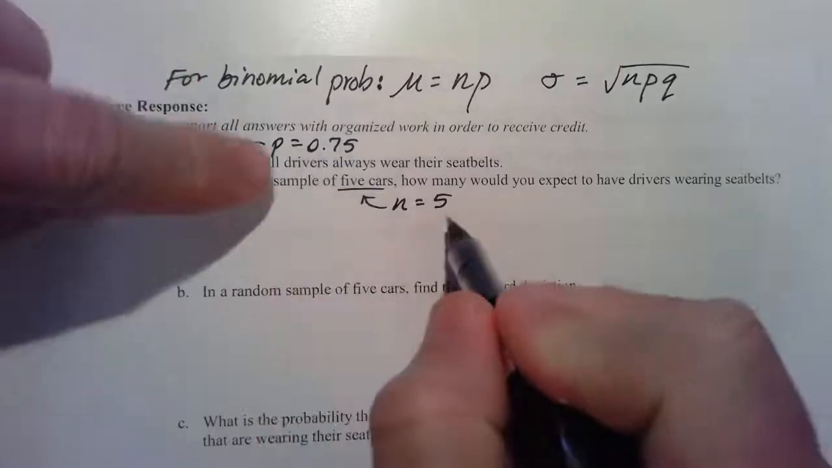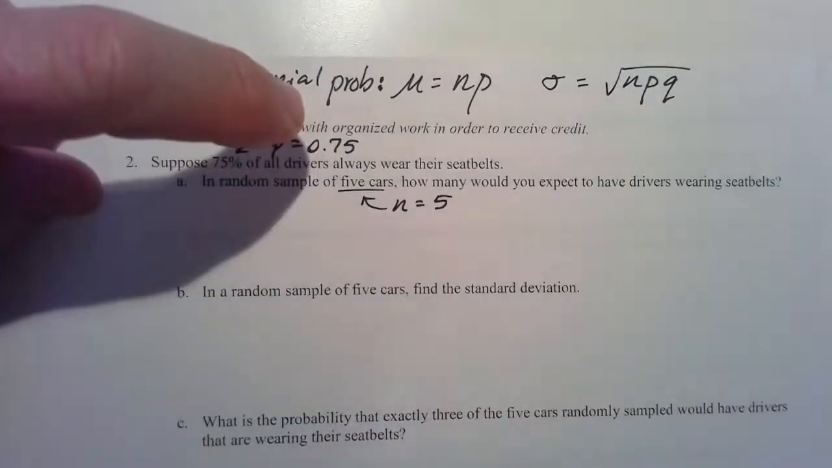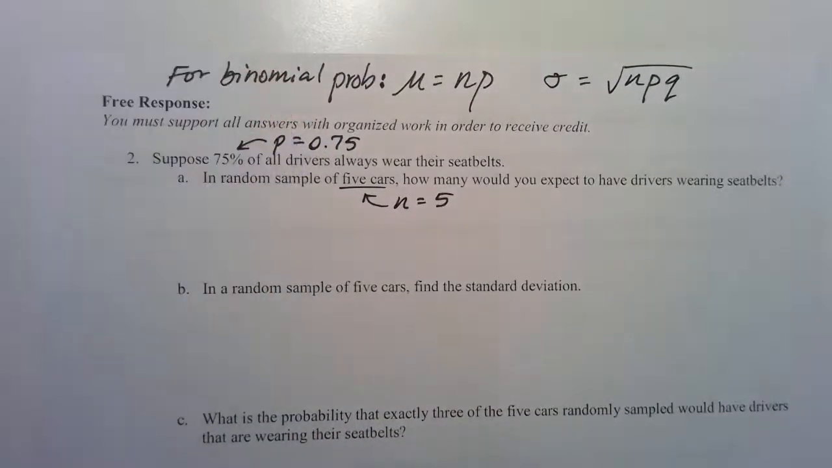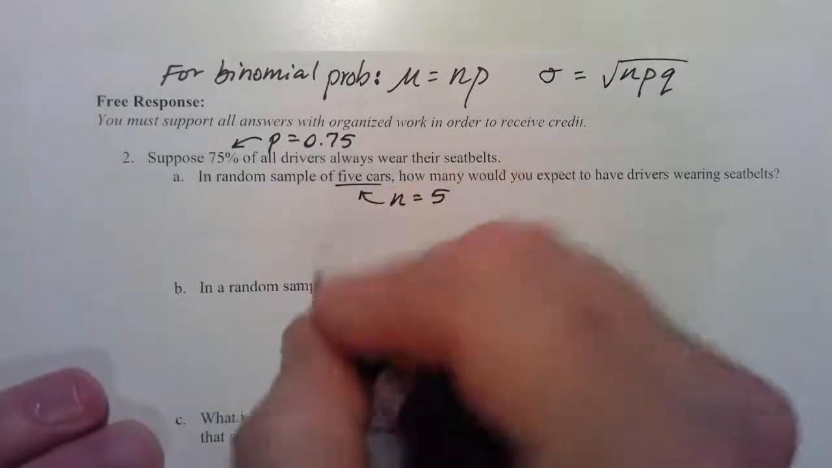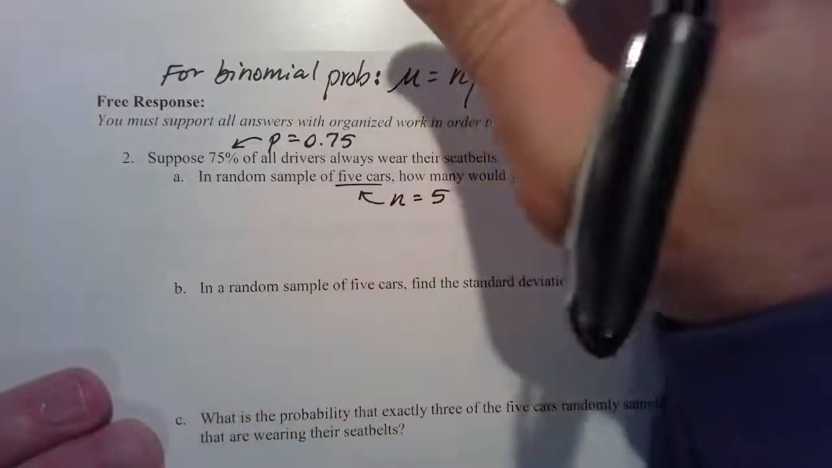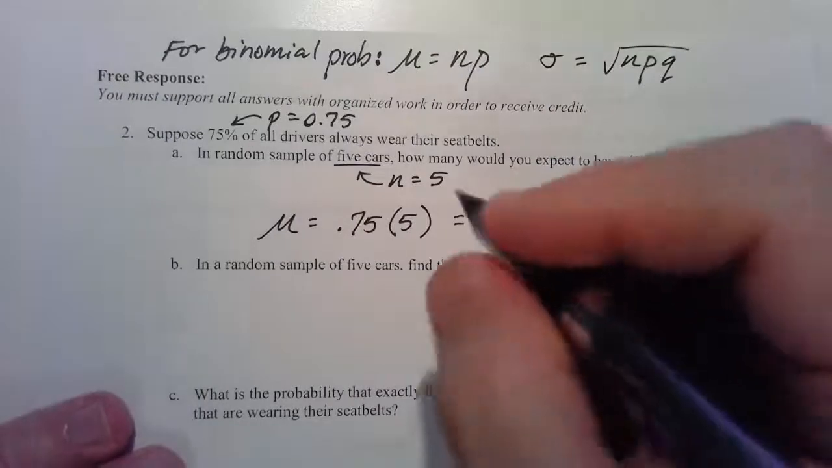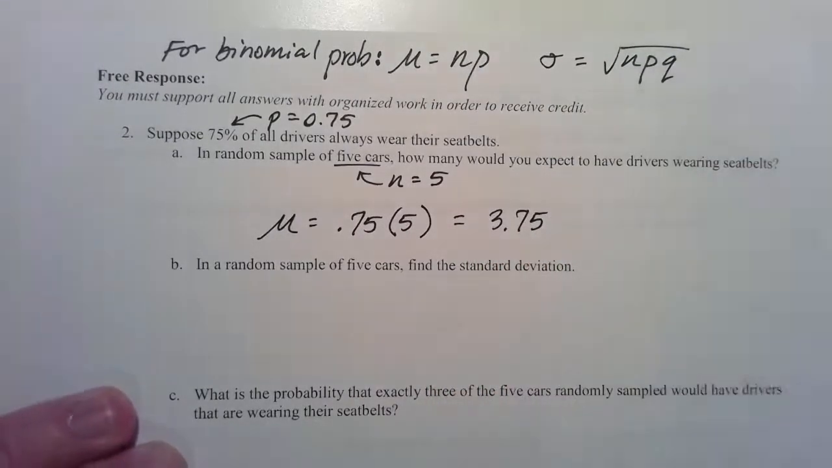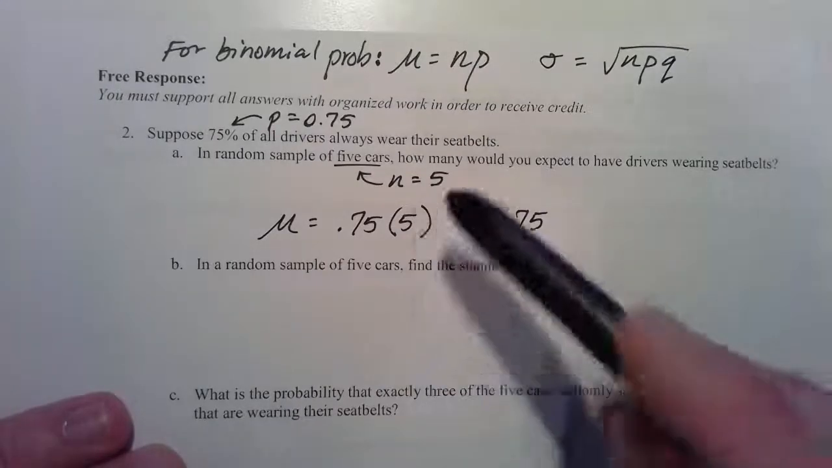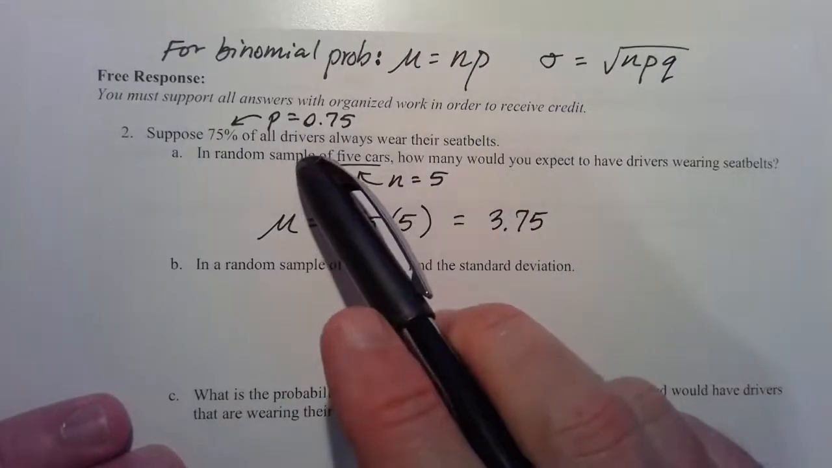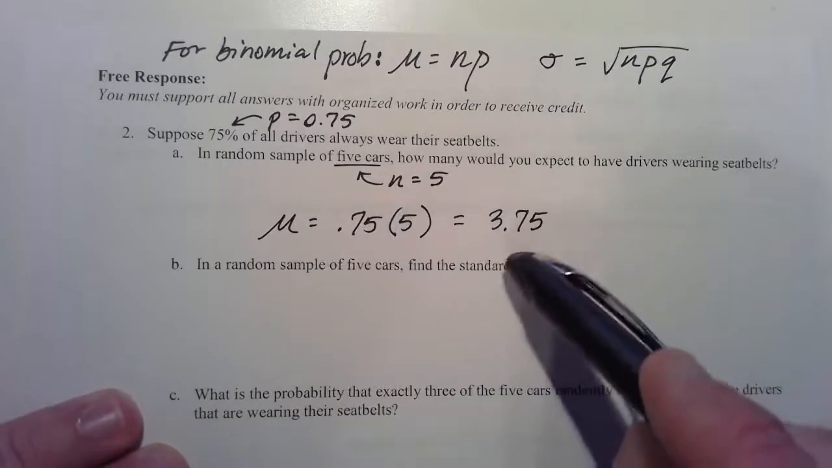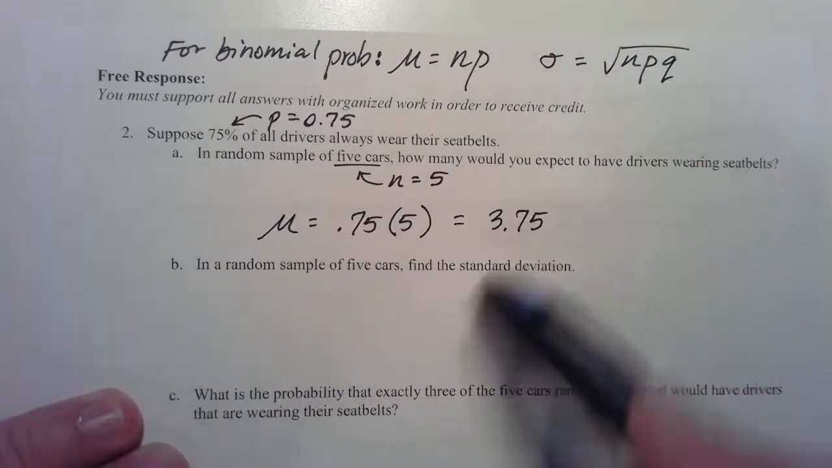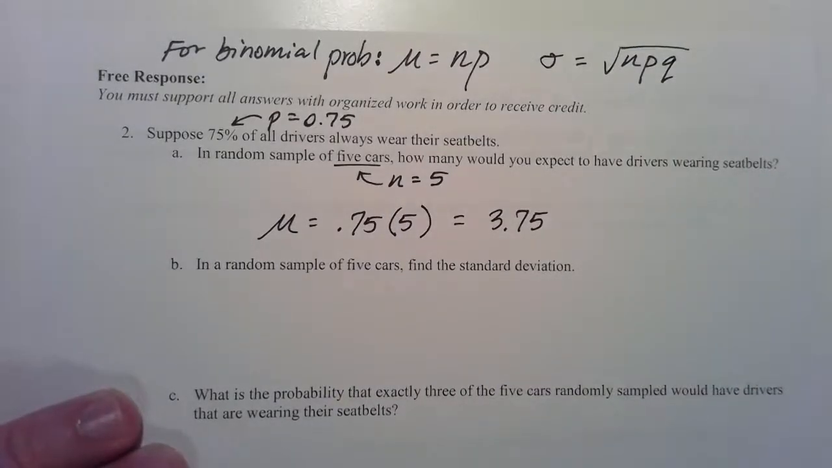So this is as simple as multiplying these two numbers together. So this is 5 times .75. So that's 3.75. Okay, now it might bother you that this is discrete data. We're talking about people, drivers, but this is an average. So it's okay to have a decimal as an average.